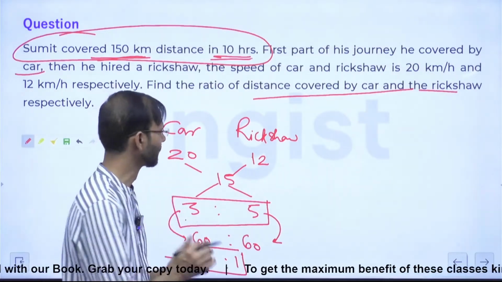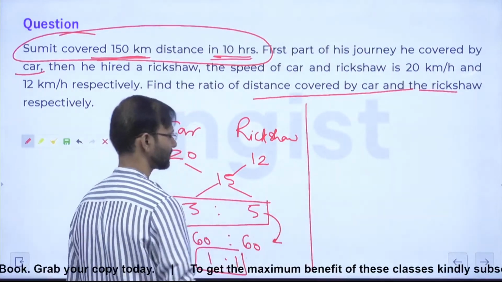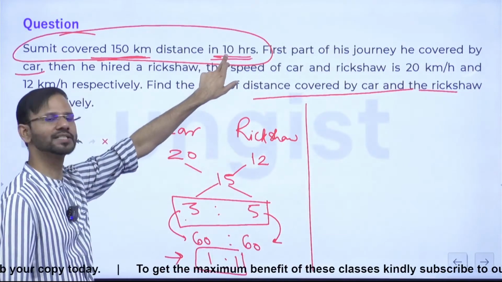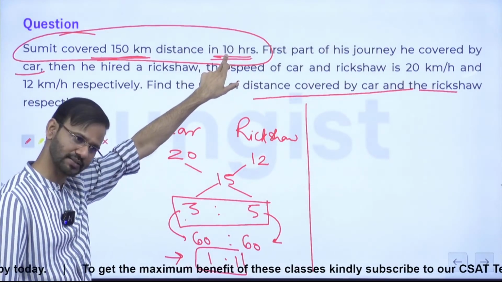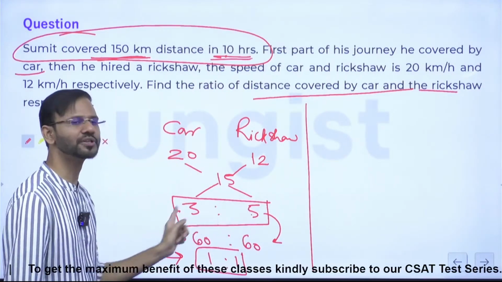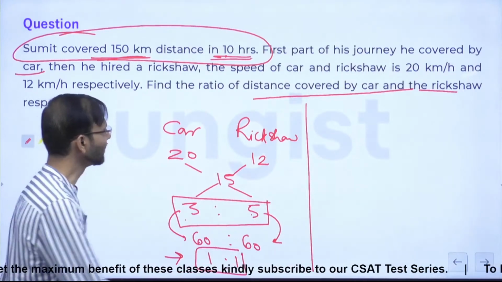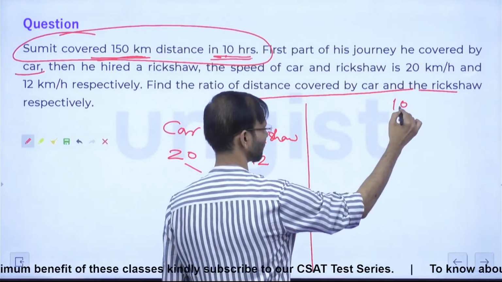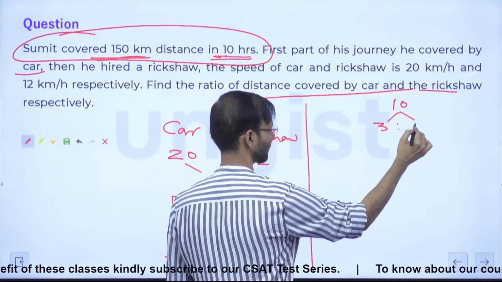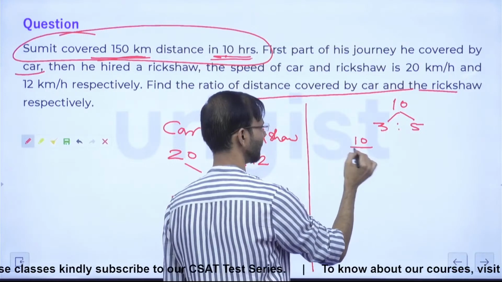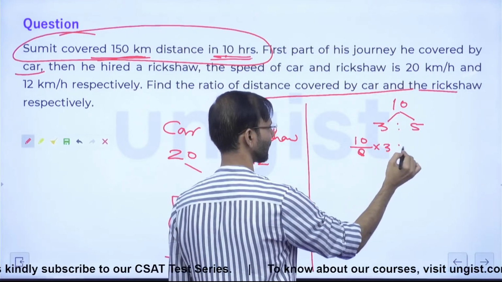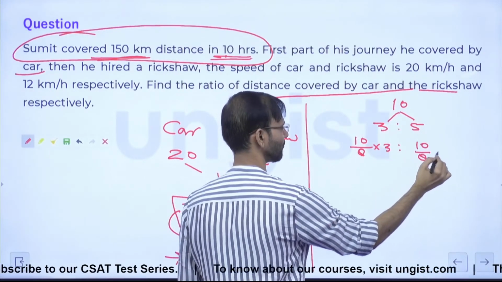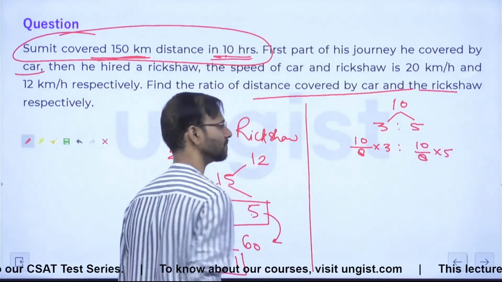देखिए. What is the total time he has devoted? 10 hours. 10 hours in the ratio of 3:5. So first of all, 10 will be divided in the ratio 3:5. ठीक है? So 10 by 8 into 3 and 10 by 8 into 5. Guys, yes or no?